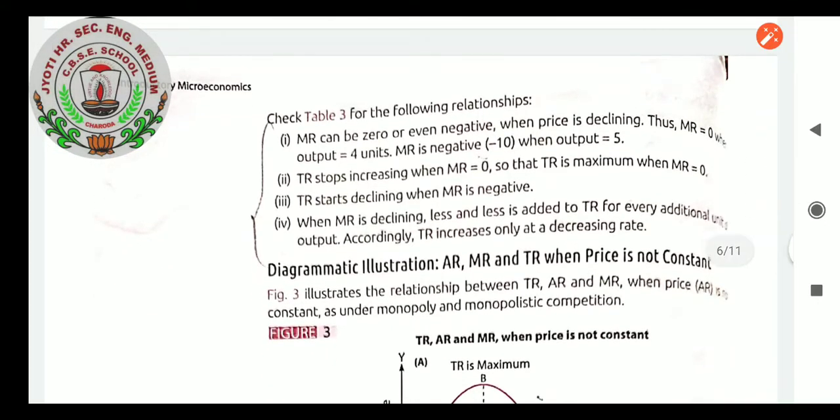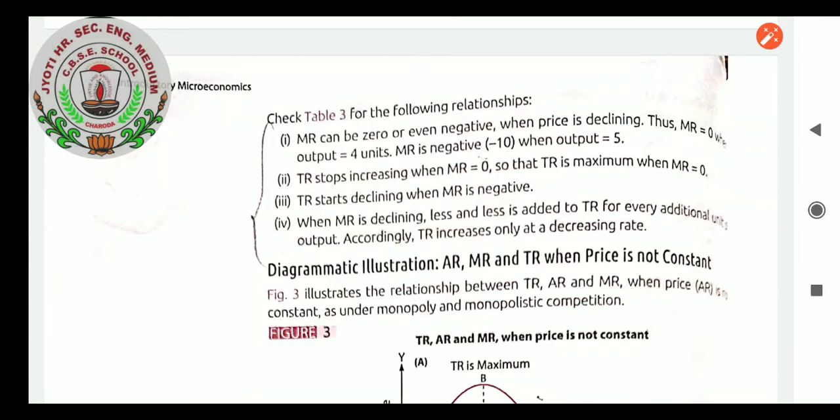Check table 3 for the following relationship. MR can be 0 or even negative when price is declining. Thus MR equals 0 when output equals 4 units. MR is negative, minus 10, when output equals 5. TR stops increasing when MR equals 0, so TR is maximum when MR equals 0. TR starts declining when MR is negative. When MR is declining, less and less is added to TR for every additional unit of output. Accordingly, TR increases only at a decreasing rate.